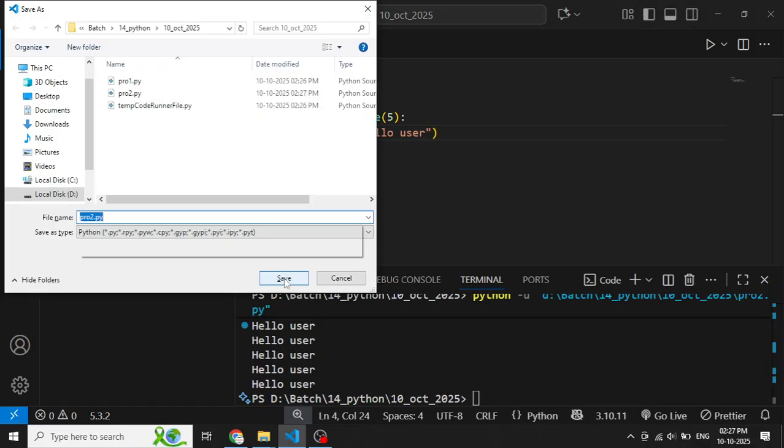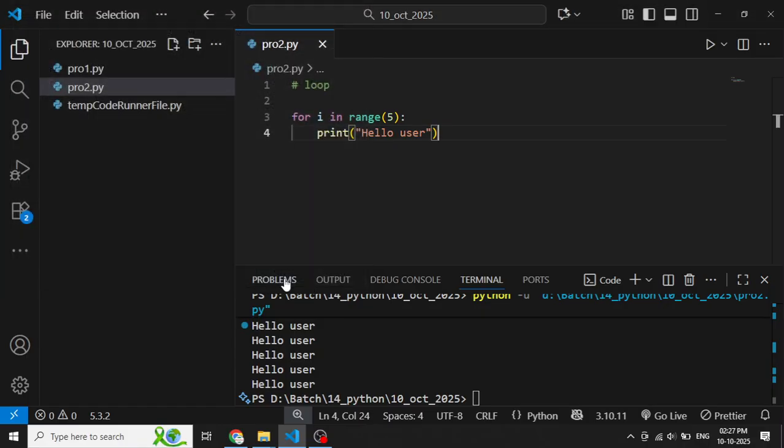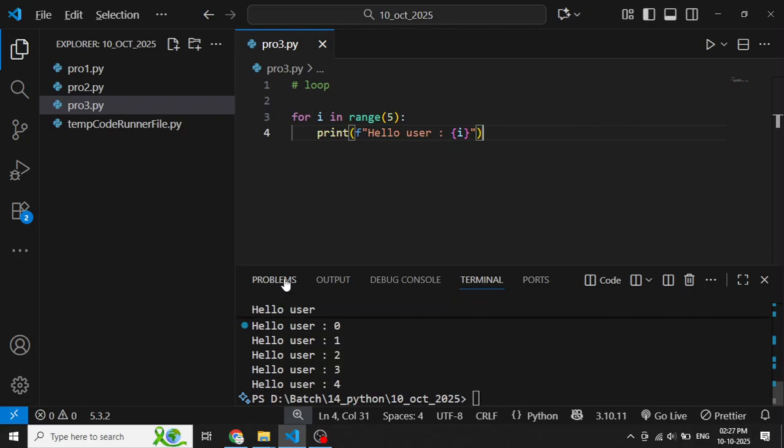I don't just want to print hello user, I also want to print the value of I as well. So colon, and I set the value of I, and I have to use f to format the string. Control S, run. The values I am getting are 0 1 2 3 4. I don't want to display 0 1 2 3 4, so I can do plus 1.